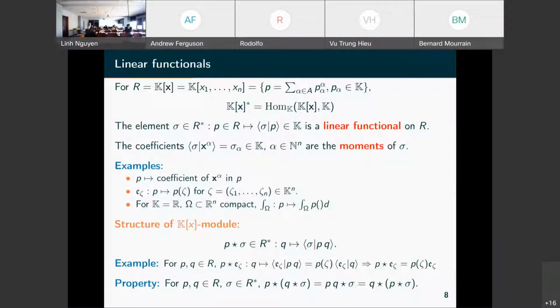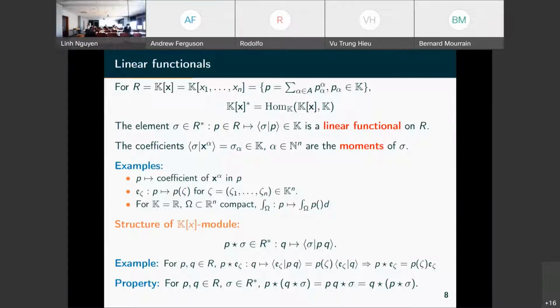And the coefficient sigma, so this linear functional applied to x alpha is called sigma alpha. It's the moment of sigma. So we use this terminology. The coefficient in the dual basis of the monomial basis of an element of a linear functional is a moment.